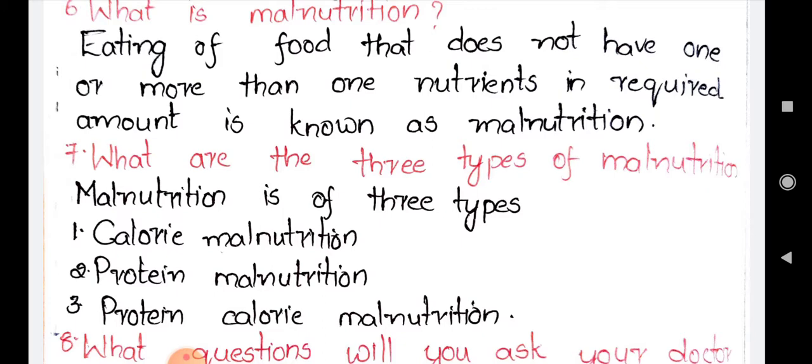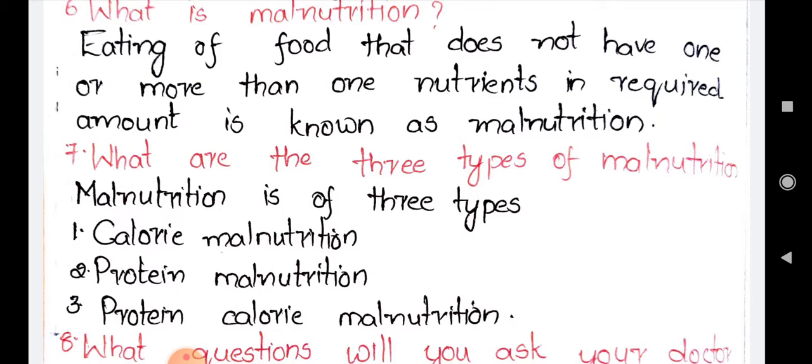The second one is protein malnutrition. If proteins are not taken properly in their food, it is called protein malnutrition. The third one is protein calorie malnutrition, means both the carbohydrates and fats, and along with that, if proteins are also not taken properly, then it is called protein calorie malnutrition.